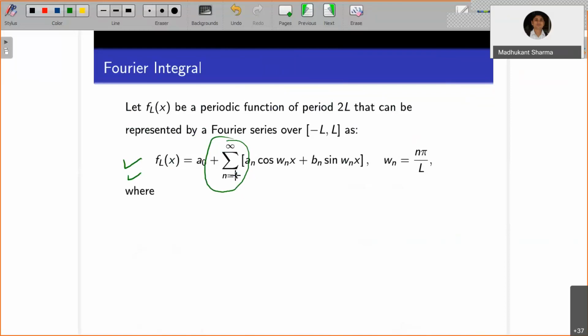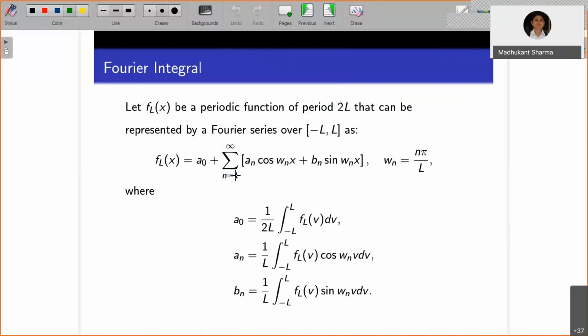So you are going to have the continuous case now. Here I am giving you the a0, an and bn values. They are very well known by now. If you relate with the previous one, we are going to apply the limit L tends to infinity. That is why f here depends on L.